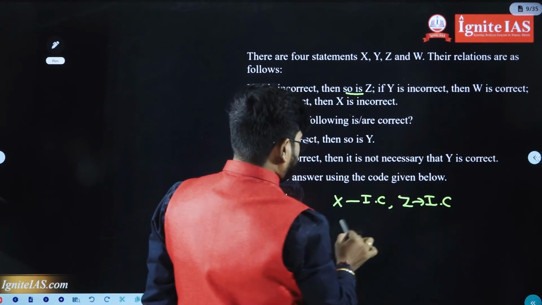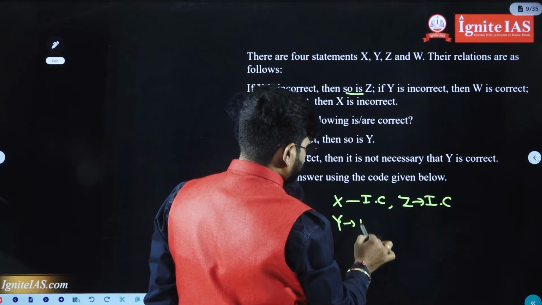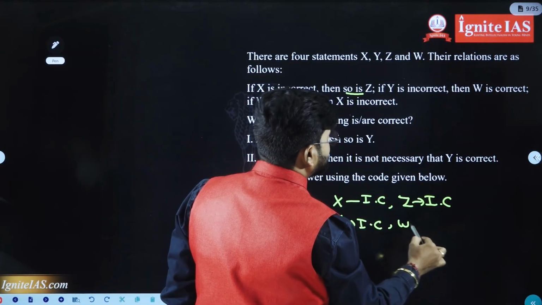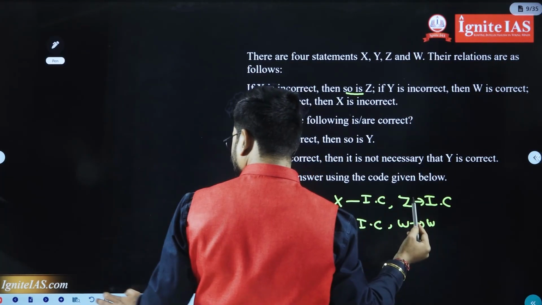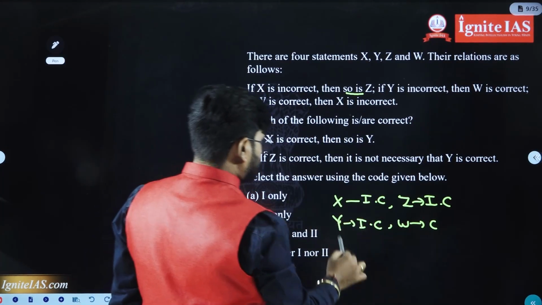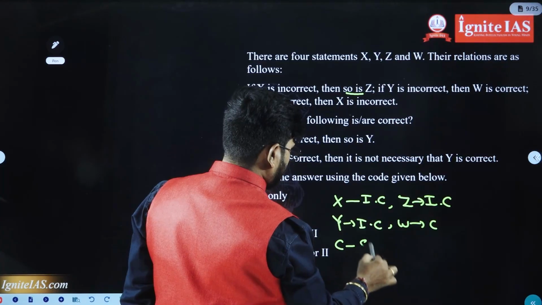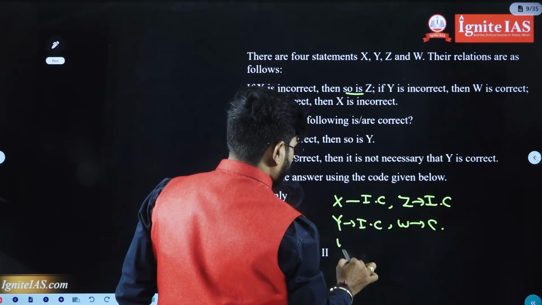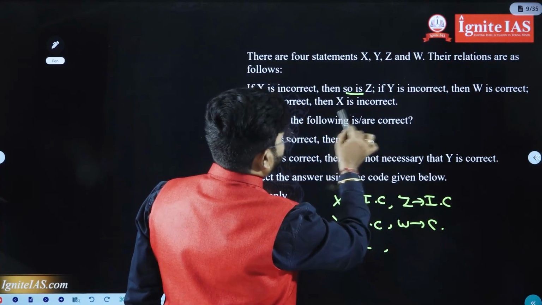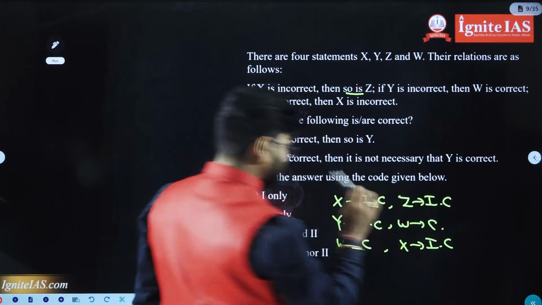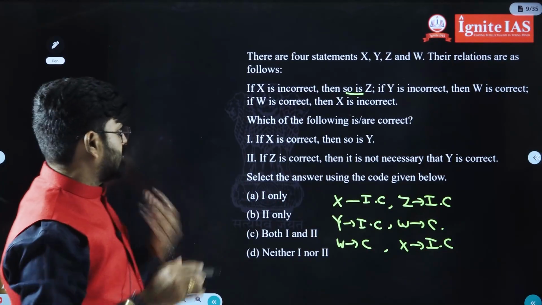If Y is incorrect, then W is correct. If W is correct, then X is incorrect. These were the sentences they gave in the question.